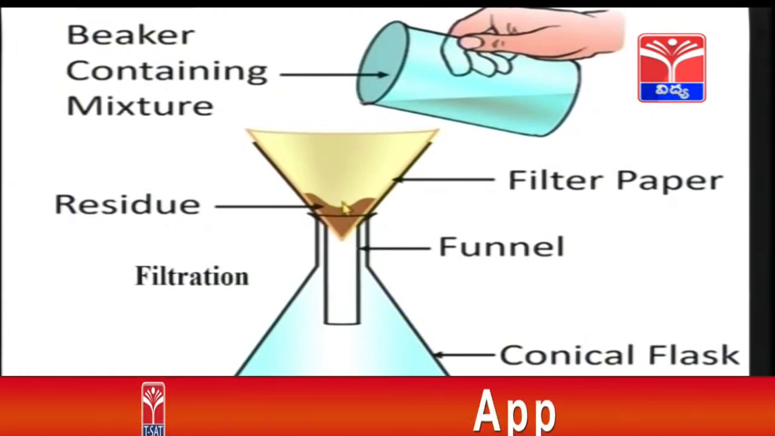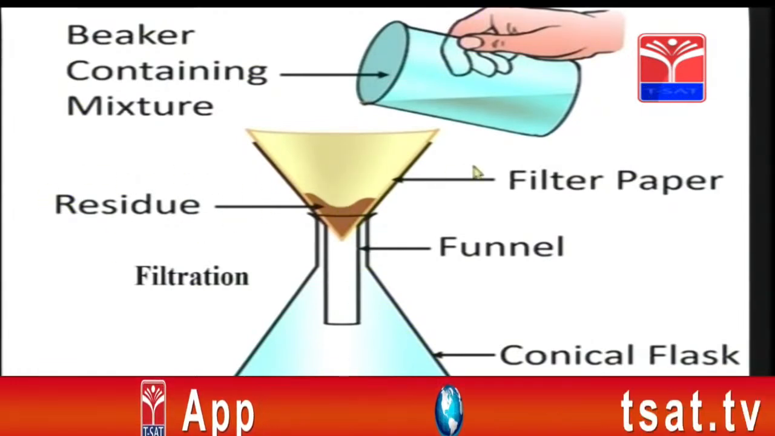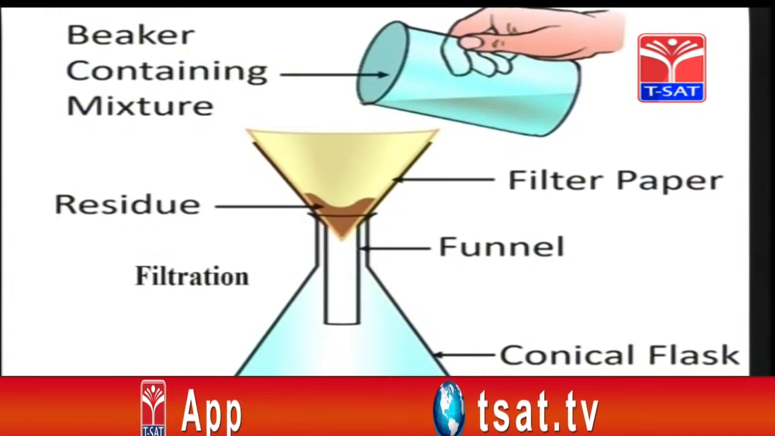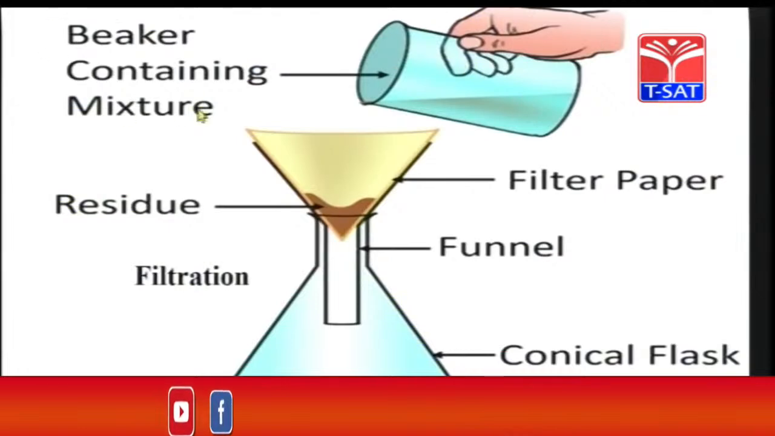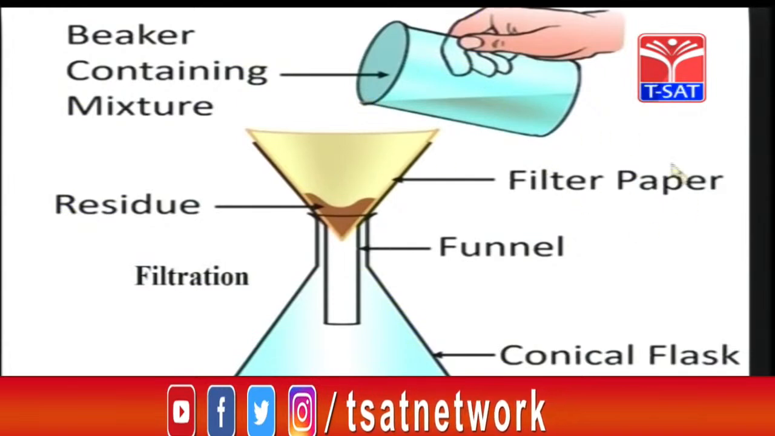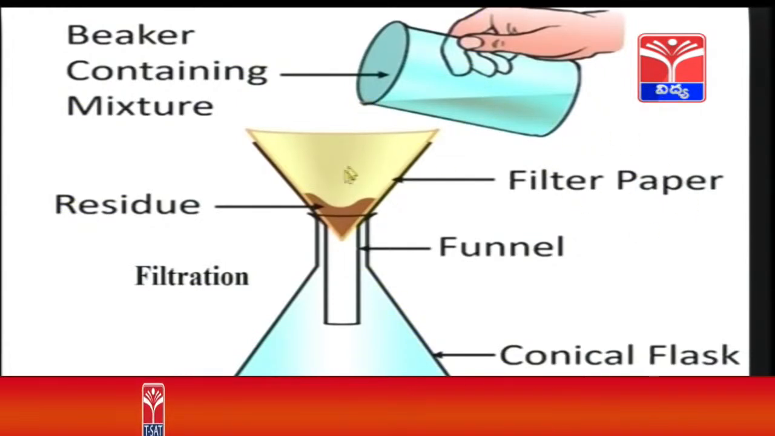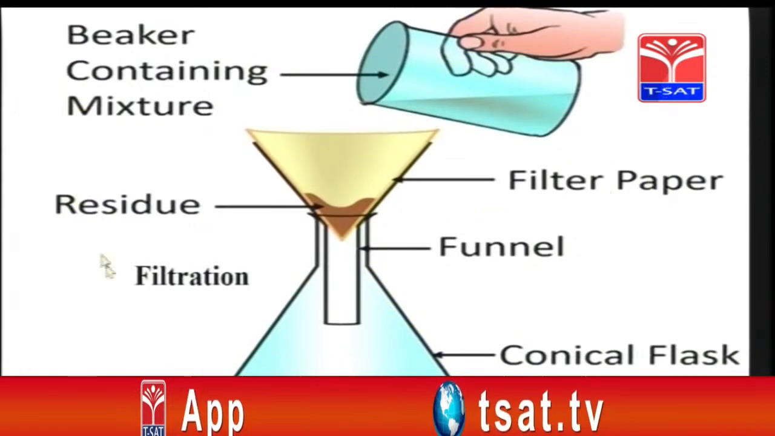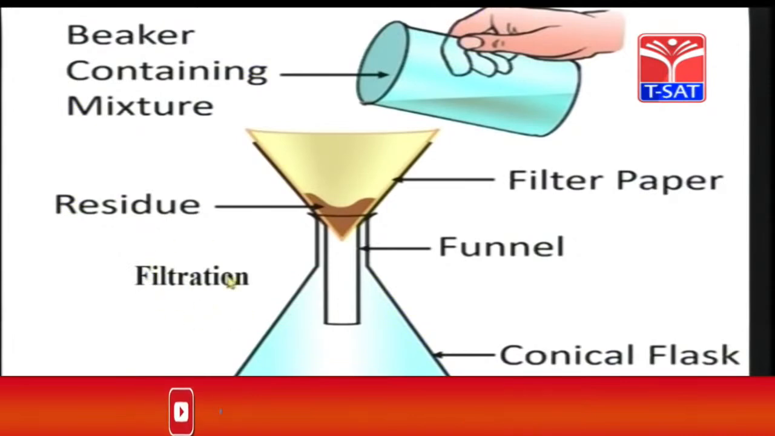What is this tea powder called? Residue. And what is this tea now called? Filtrate. So, what is this tea called? Mixture. So, how did you separate the mixture of tea? By pouring it in a filter paper. We have separated tea powder and tea by using this filter paper. What is this process called? This process is called filtration.